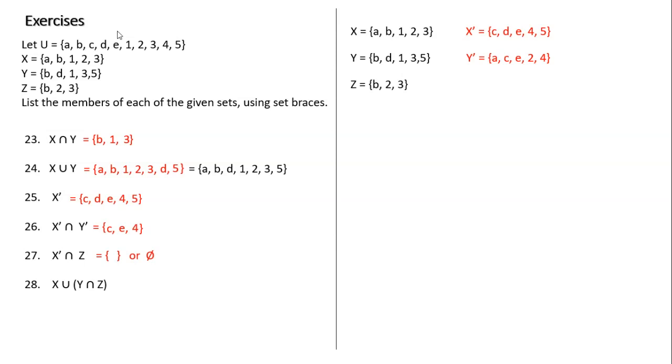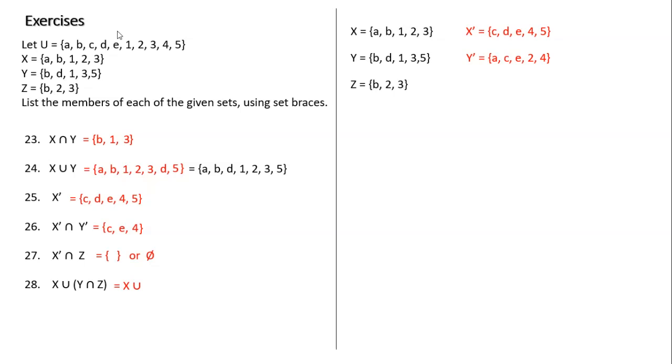Now, the last one is a little tricky because we have to follow order of operations. We have a parentheses, so we have to do that first. I'm going to do X union the parentheses first, the intersection of Y and Z. So I want the union of X with only what is shared by Y and Z. Y is B, D, 1, 3, 5, and Z is B, 2, 3.